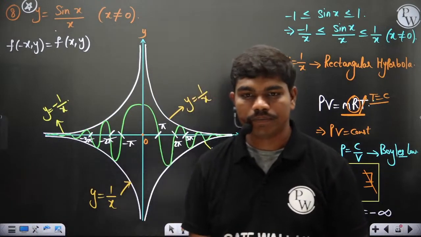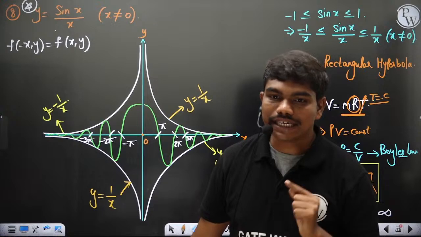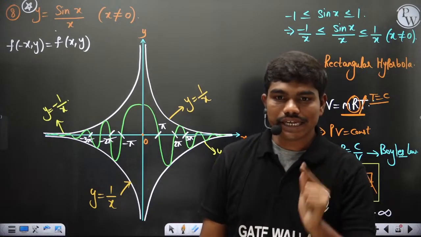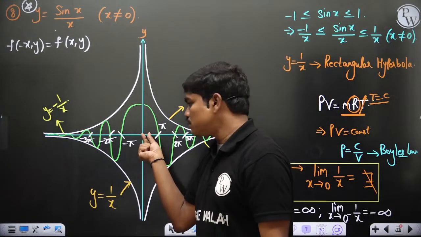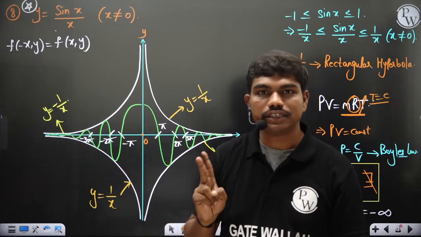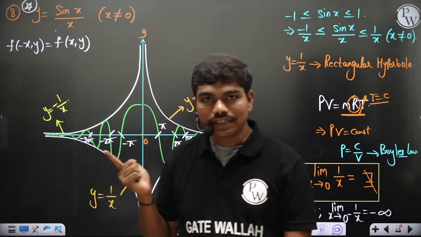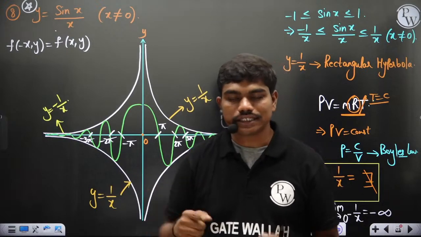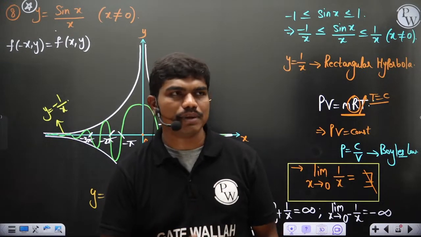You cannot do that. That's how this function has a discontinuity, but the maximum value is coming around x equal to 0. If you apply the classical concept of maxima and minima, your second derivative test will fail, because at the stationary point, of course, I will discuss this in detail maybe in Monday's class.